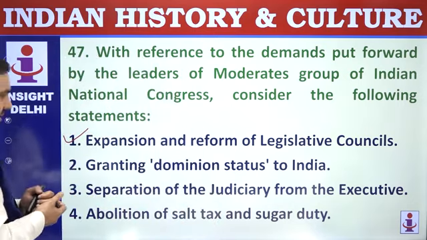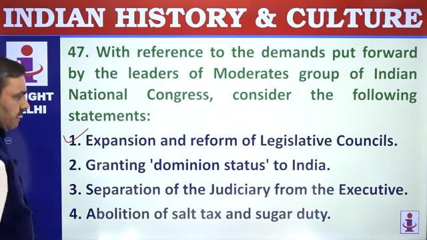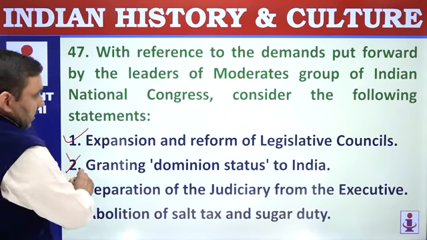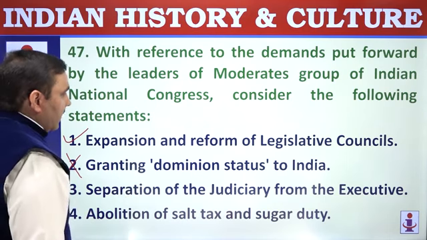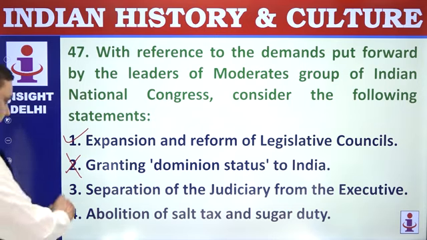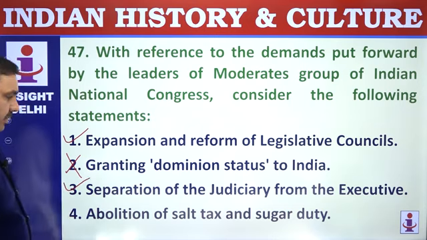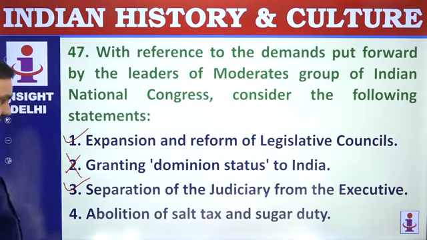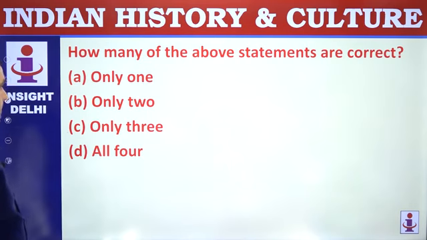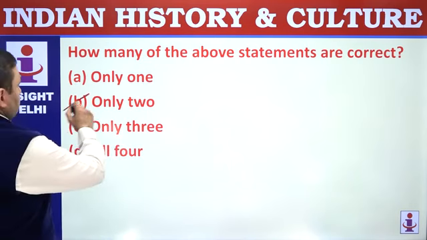Granting dominion status to India, that was not the demand of moderates, that is wrong. Dominion status was demanded by extremists. Separation of judiciary from executive, that's correct. Abolition of salt tax and sugar duty, that is Gandhian period phenomena. So 1 and 3, only 2. B.